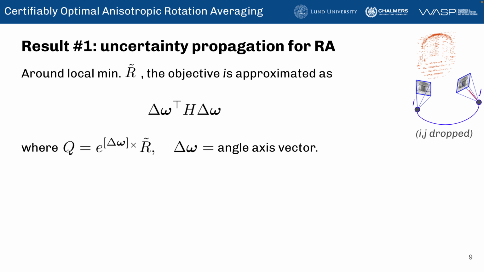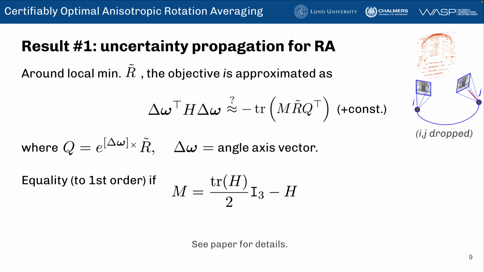Recall that the first step was to solve the two-view pairwise problems. To propagate uncertainty, in each two-view problem, the objective around the local minimum is approximated by this quadratic function. Here, H is the Hessian matrix. The question is, could we rewrite this cost in a matrix form that is admissible by our framework? We show that it's possible. We obtain the new matrix M encoding uncertainty. However, this matrix is almost always indefinite. This is an important note for our next result.